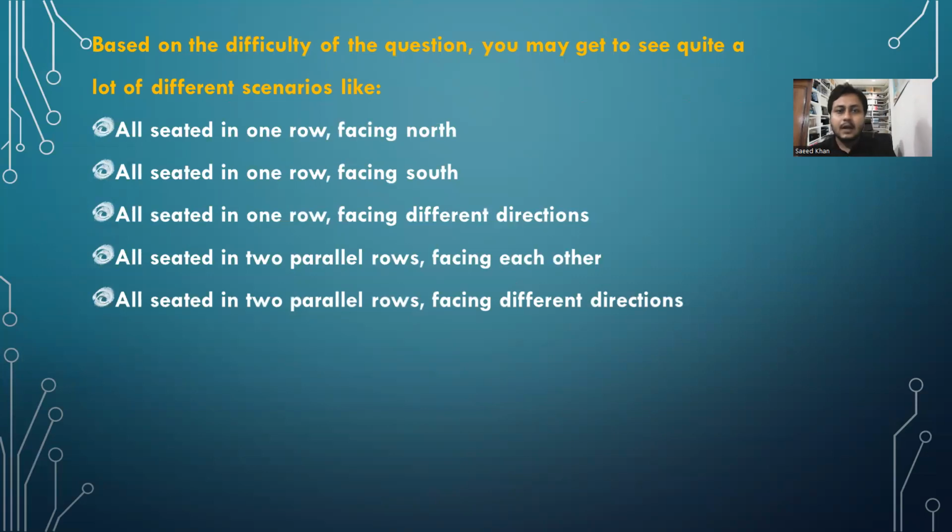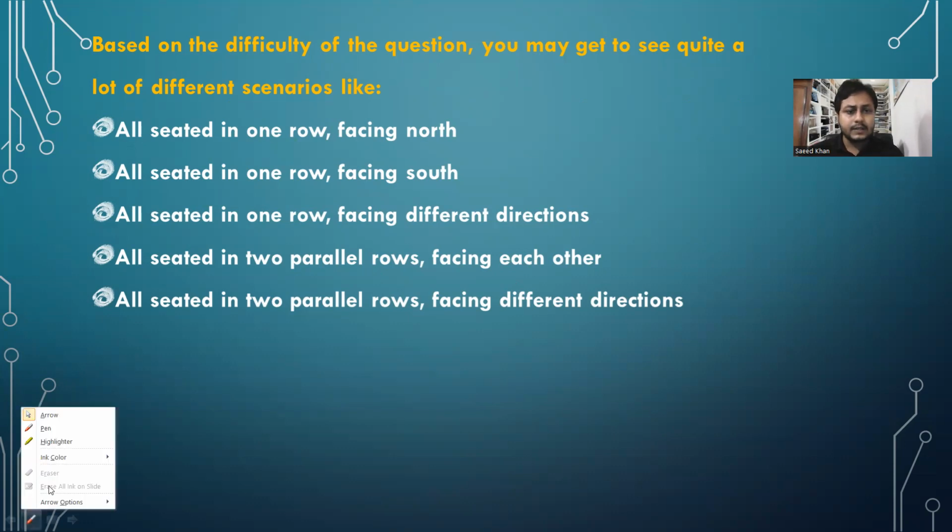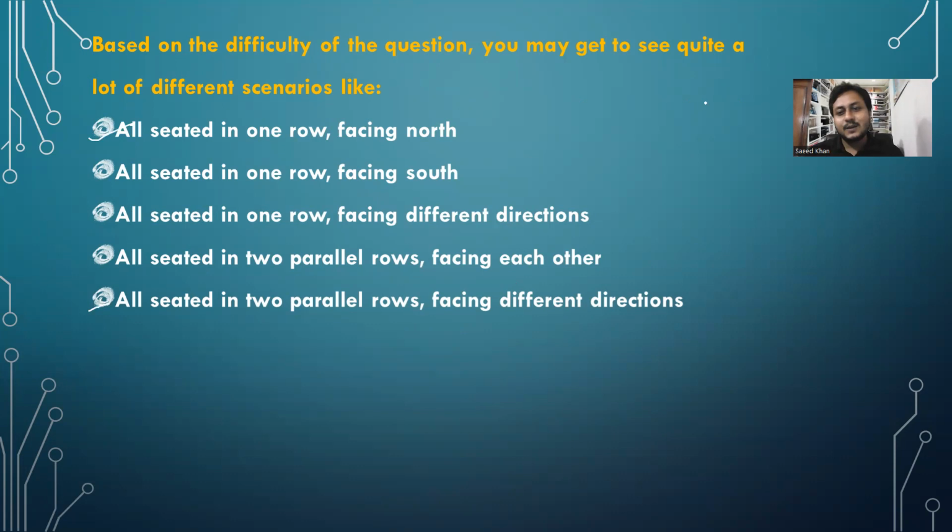First one. So basically, based on the difficulty of the questions, you may get to see quite a lot of different scenarios like all students sitting in one row facing north. This can be the scenario. This is the easiest problem, right? All seated in one row facing south, all seated in one row facing different directions, all seated in two parallel rows facing each other, all seated in two parallel rows facing different directions, right? So basically the easiest one is this one, and this is the difficult one. इस order में, increasing order में ये difficulty level के according.